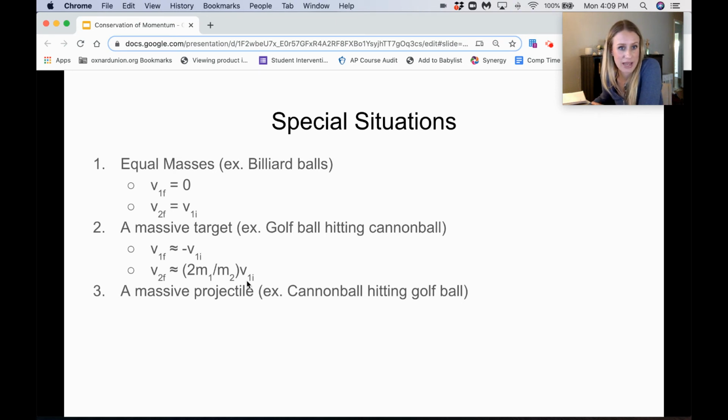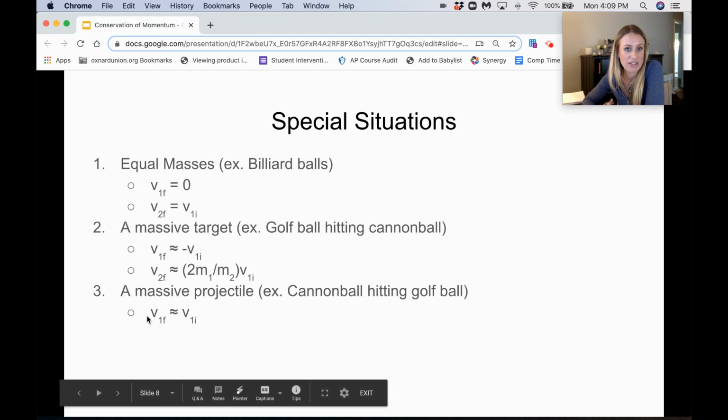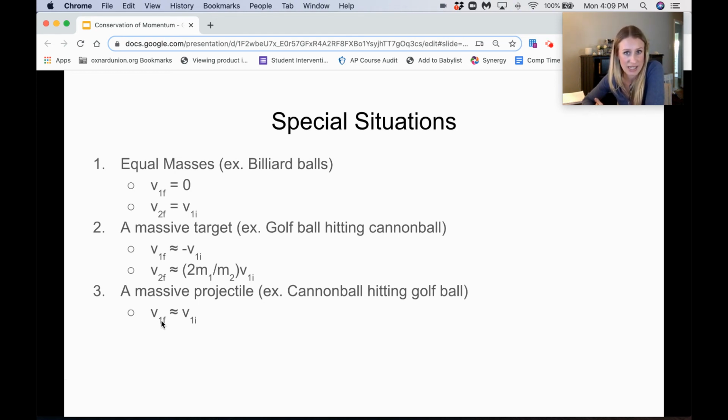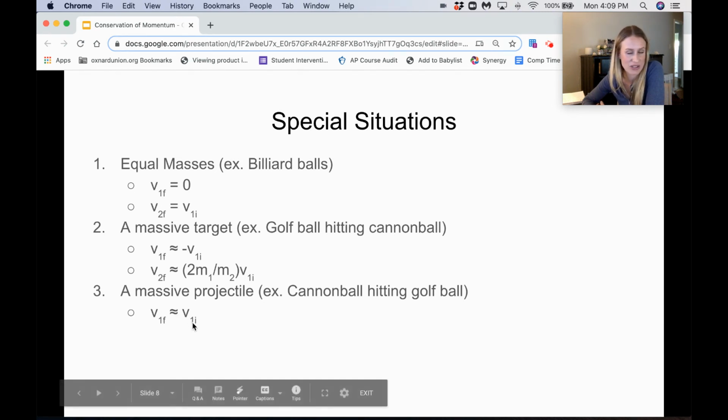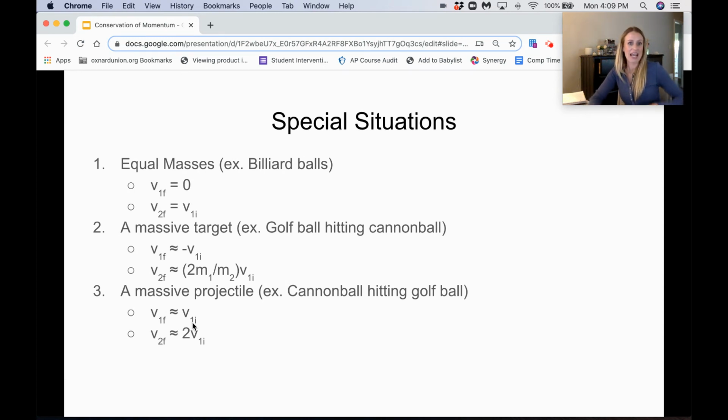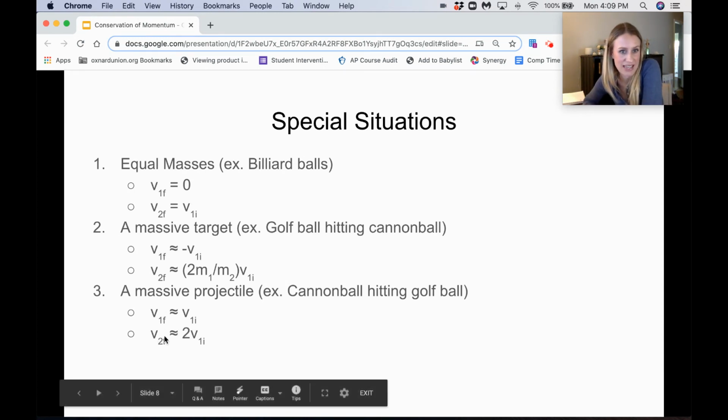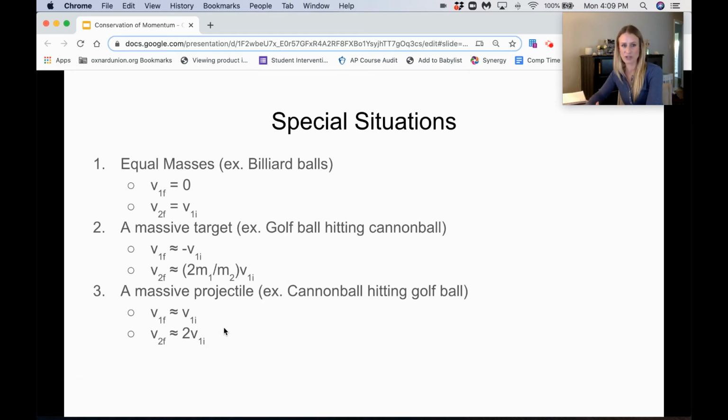And then last but not least, if we have a massive projectile, say a cannonball hitting a golf ball. My golf ball is stationary, and now I have this huge cannonball coming in. The final velocity of mass 1, the cannonball, that huge object coming in and hitting the golf ball, will just be equal to the initial velocity of mass 1. So that velocity doesn't change. And a simplification that we make is that the final velocity of mass 2, the golf ball, the small object, will be 2 times that initial velocity of object 1. These are some special situations.